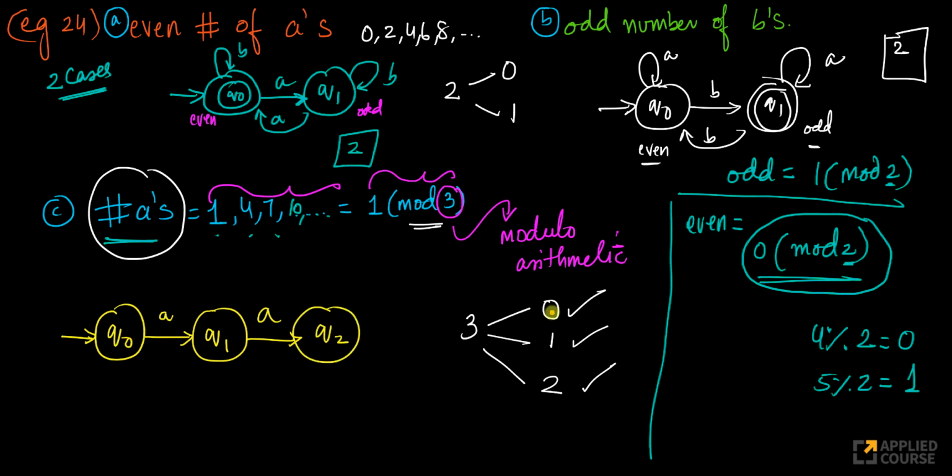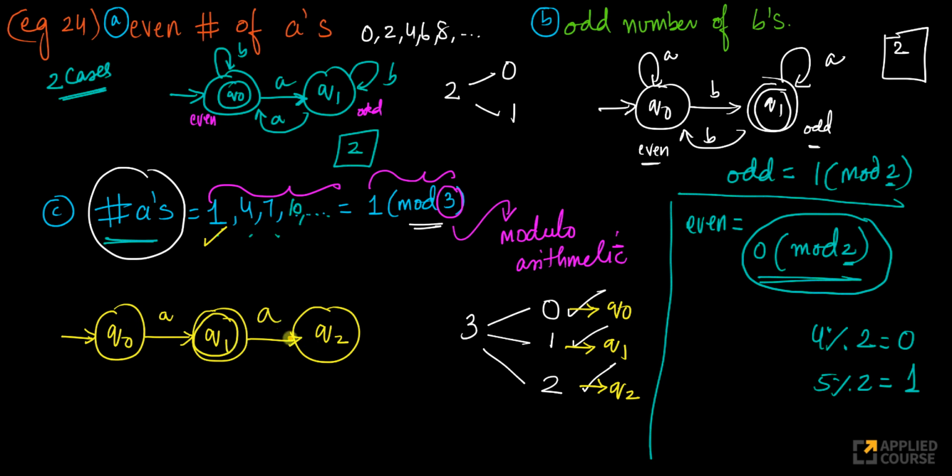Q0 corresponds to this state. Q1 corresponds to this. Q2 corresponds to this. That's how I'll design my whole architecture. Now I want 1 A, right? If I get 1 A, that should be my final state. Just a single A, because the number of A's can be 1. So this case is taken care of. If the number of A's is 4, even then I should accept.